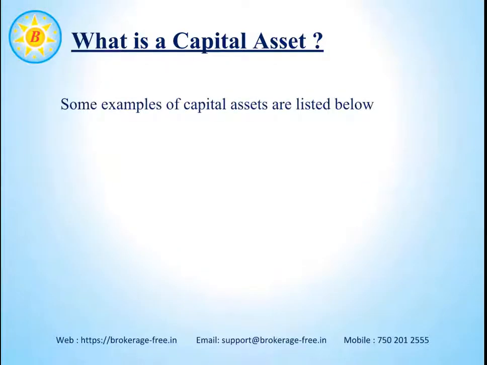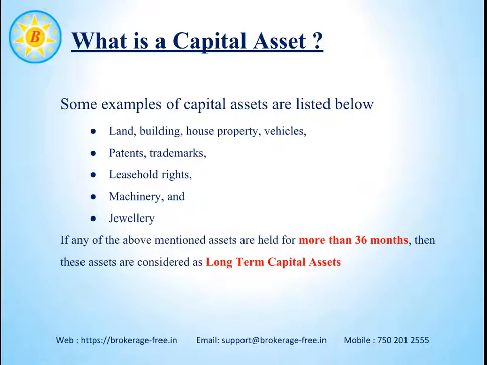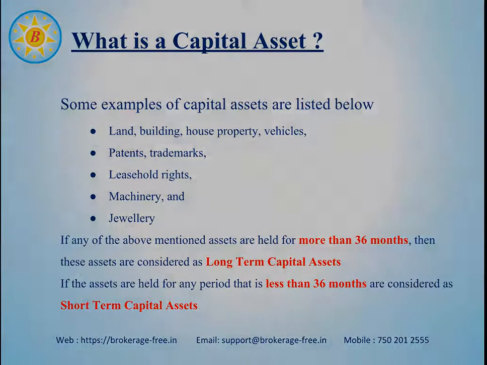We have some examples that tell us what the capital assets are. Land, building, house, property, vehicles, patents, trademarks, leasehold rights, machinery, and jewelry. These are some of the examples of capital assets. If we hold these assets for more than 36 months, then these assets are considered as long-term capital assets. If we hold them for any period lesser than 36 months, then these assets are considered as short-term capital assets.